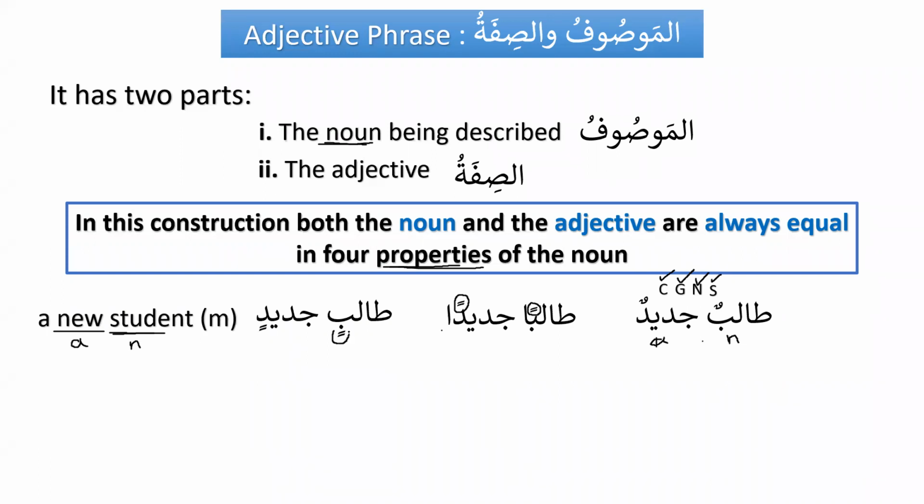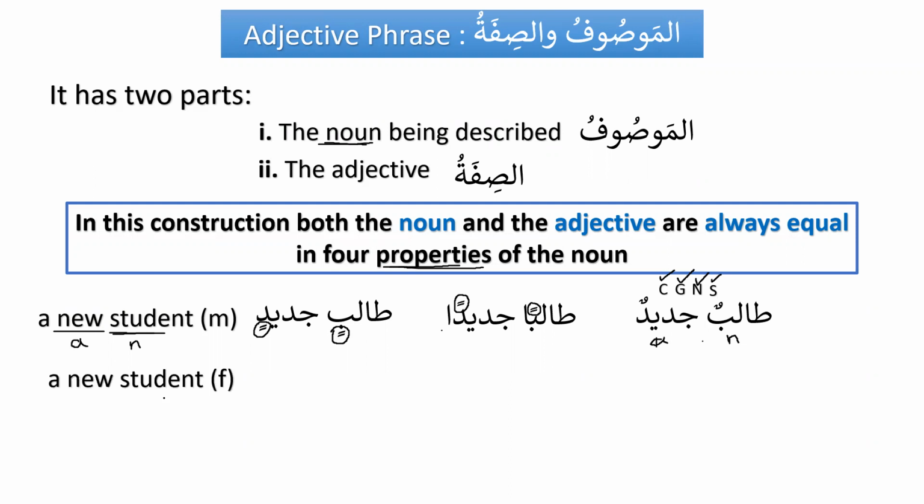In fact, they must be equal in four properties, and we have already completed the four checks. So here the same thing, four checks here and four checks here. So this is for the masculine. Now let's have a look at the feminine.